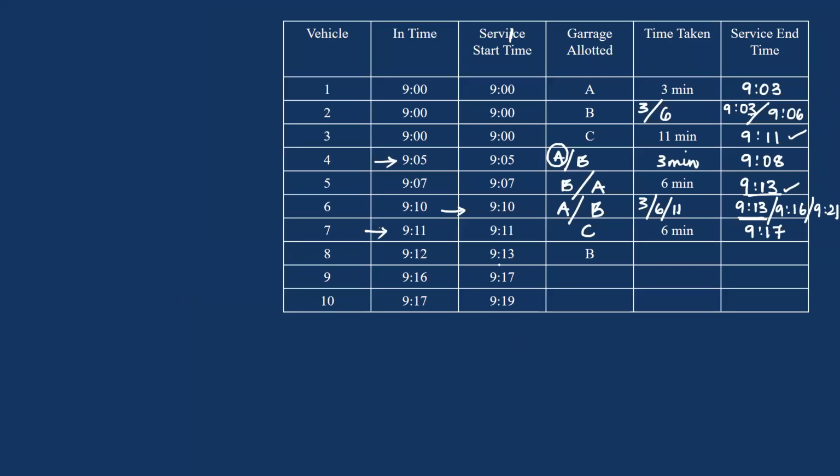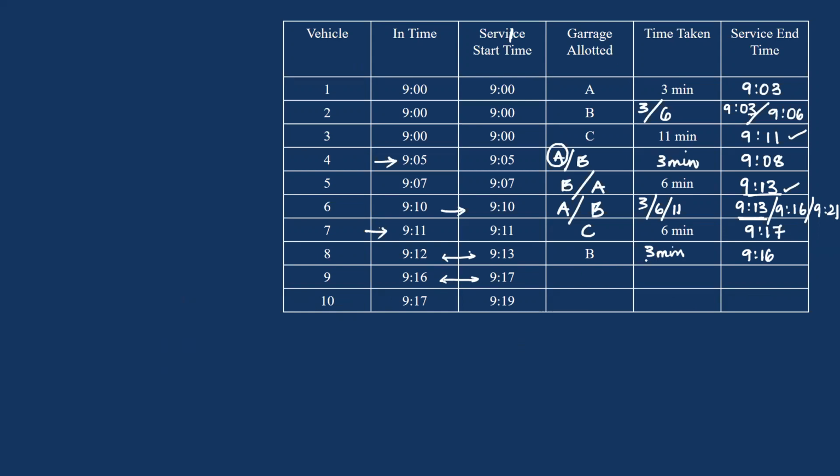No, if you can observe, no garage is free between 9:12 to 9:30. So B is free by 9:30. Now no garage should be free between 9:16 to 9:17. So if I consider that this took 3 minutes, so this was free at 9:16.